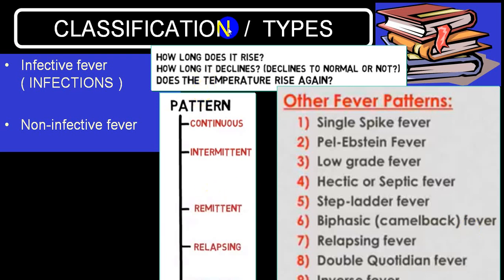Now, patterns of fever. Classically, we use a few names very commonly: continuous, intermittent, and in continuous there is one more variety we call remittent. Then among intermittent, we use the words relapsing fever, undulant fever. There are other terms also being utilized like single spike fever, Pel-Ebstein fever, low grade fever, hectic fever or septic fever, step ladder pattern, biphasic fever, relapsing fever, double quotidian, inverse fever, etc. These are the few words.